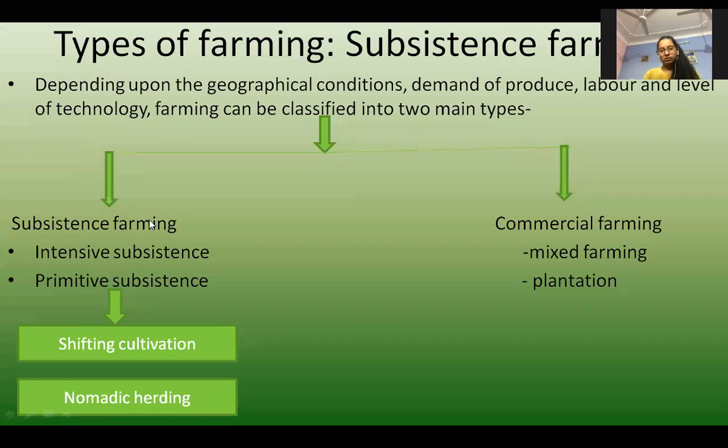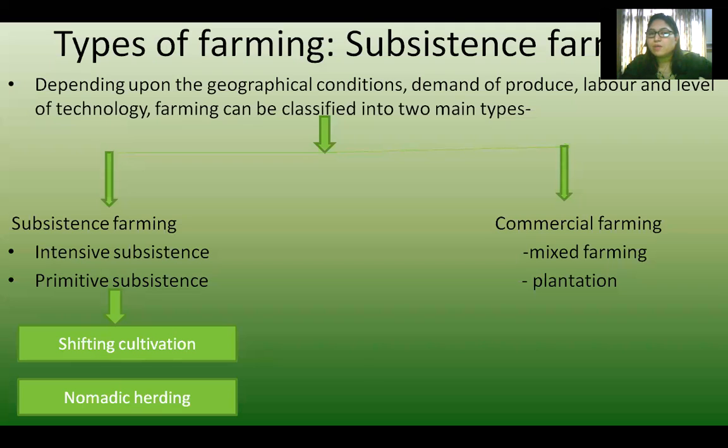Yes. So subsistence farming, I hope you know the types. Then commercial farming. Commercial farming is mainly of two types, but three types are given in your book: grain farming, mixed farming, and plantation. Three types of commercial farming are there. So first we will understand what subsistence farming is.